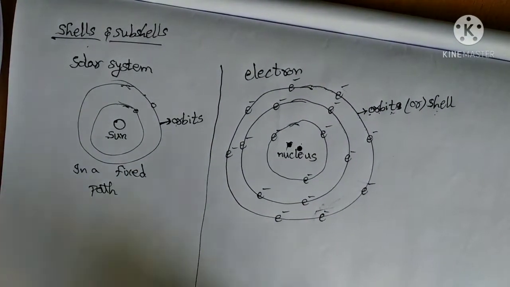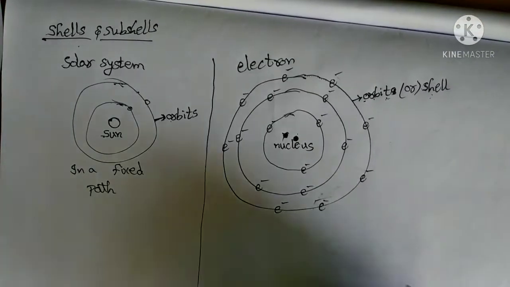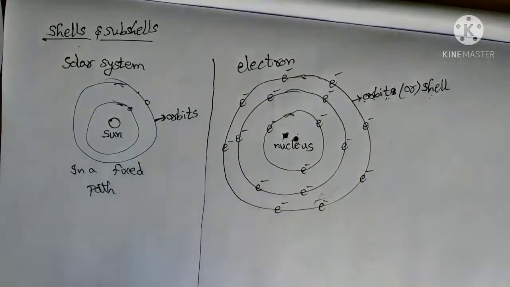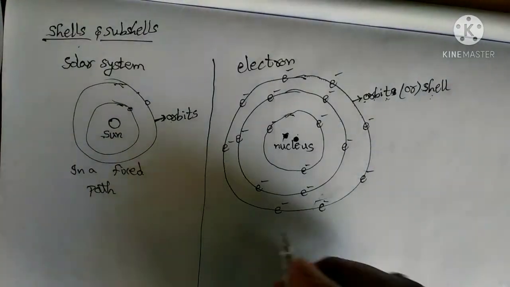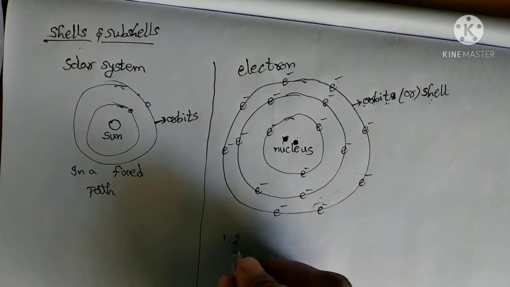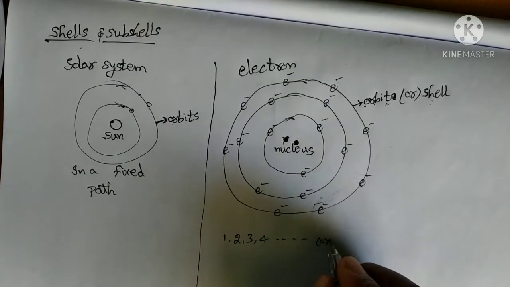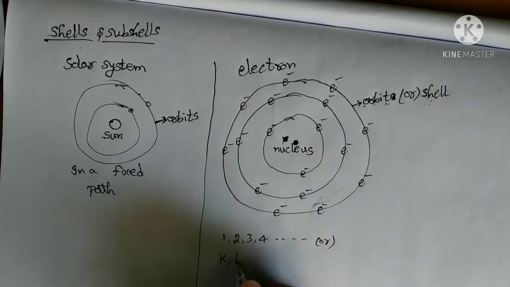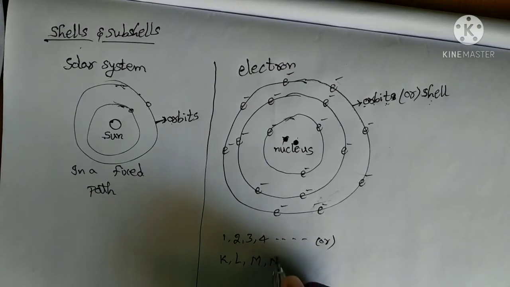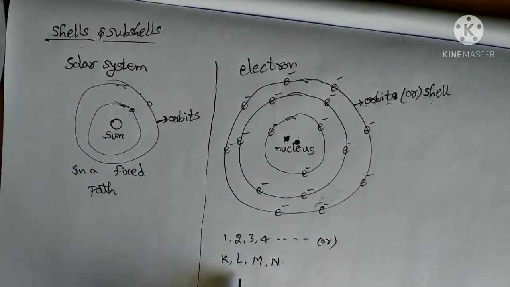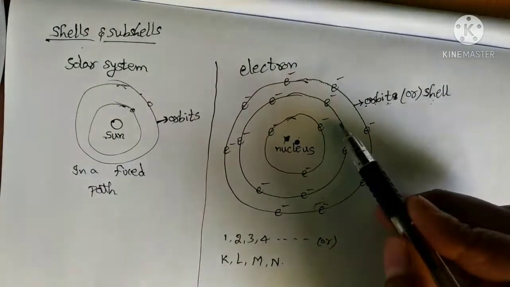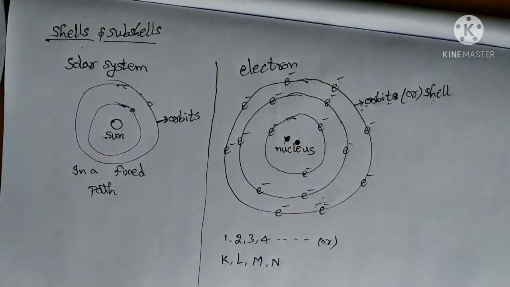In the atom, these orbits or shells have different names. So what are those? We represent them as 1, 2, 3, 4 and so on, or K, L, M, N. So like this, we give names to these shells or orbits.